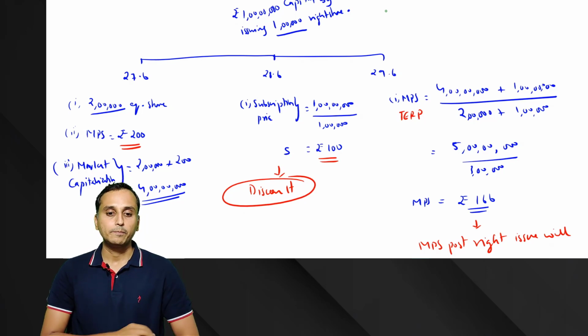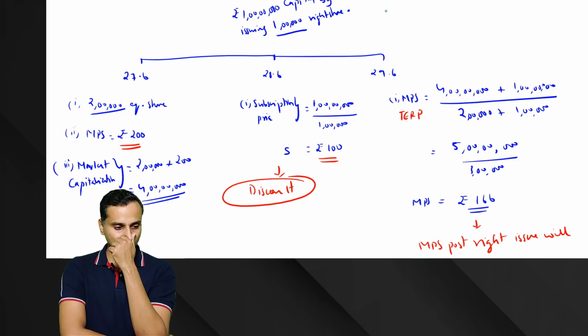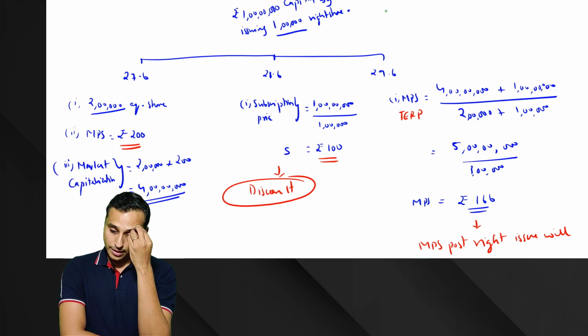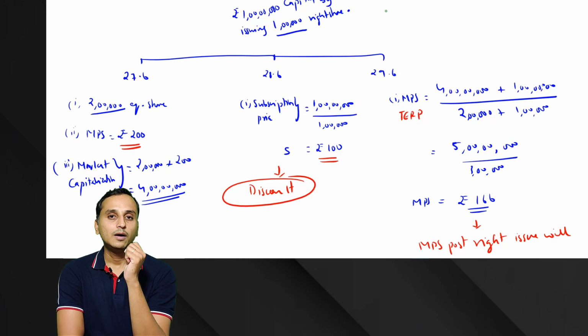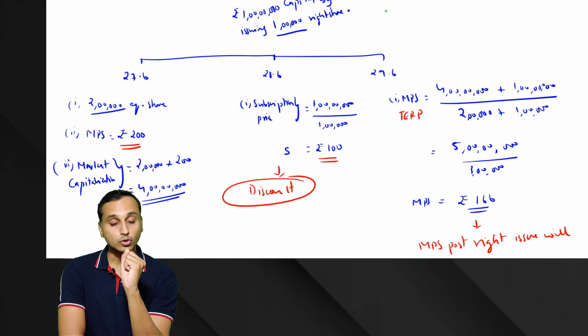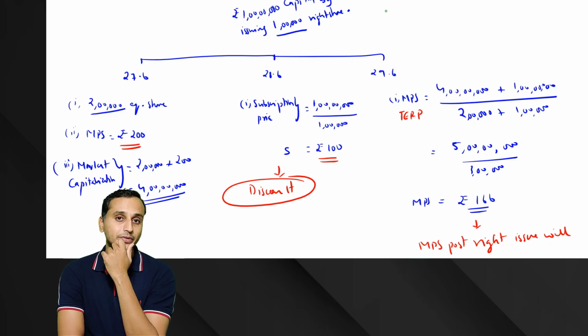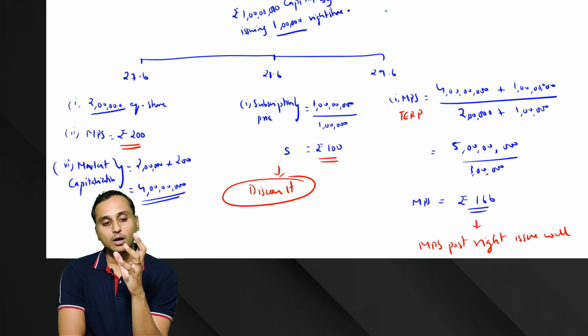Correct? Now let's say one more example, another example on discount coupons only. Say you have received one more discount coupon, this time to buy a little costlier thing, say a phone, a Samsung phone.